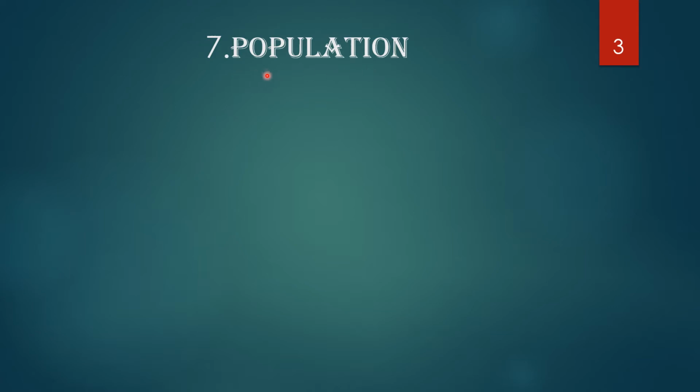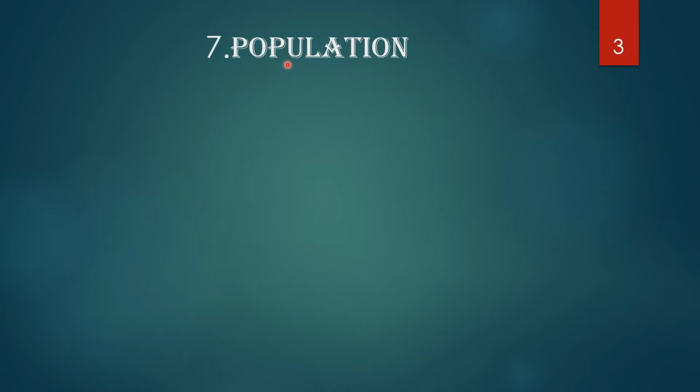What is the definition of population? What is called population? A population is the number of living people that live together in the same place.